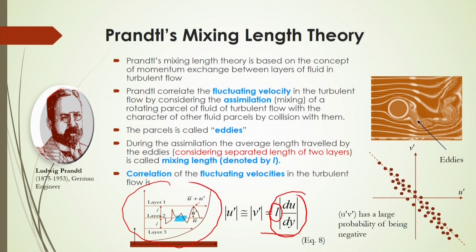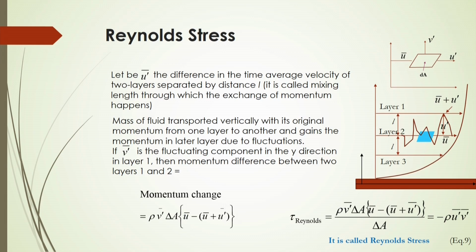If you consider u dashed and v dashed, the velocity fluctuating components in the x and y direction, and plot them, you will see they are almost the same. Here there is also a large probability of both being negative. Because of this, Reynolds stress will be defined as minus rho into u dashed v dashed. We will come to that point. Now, how is this Reynolds stress to be estimated or analyzed here?